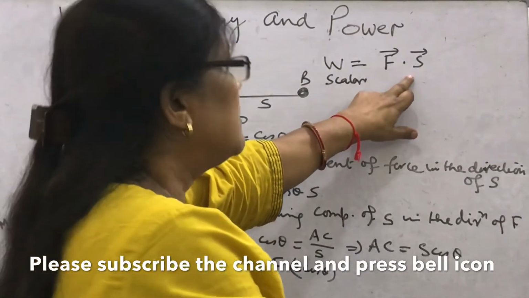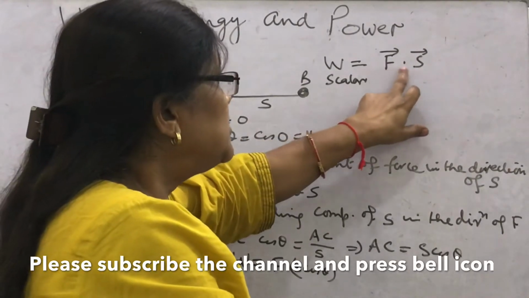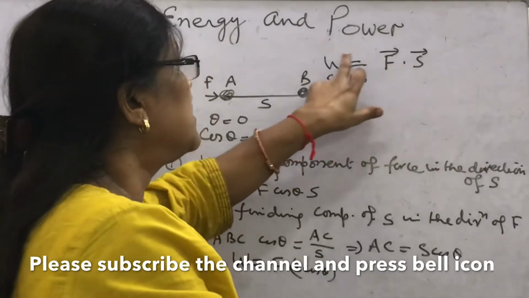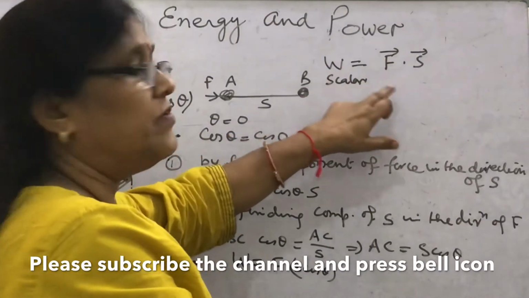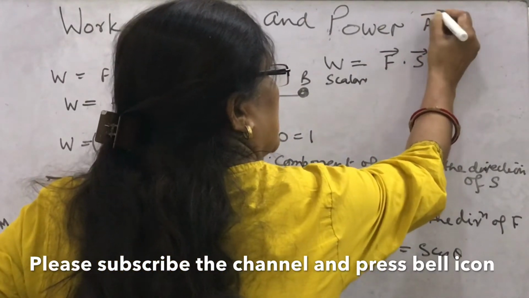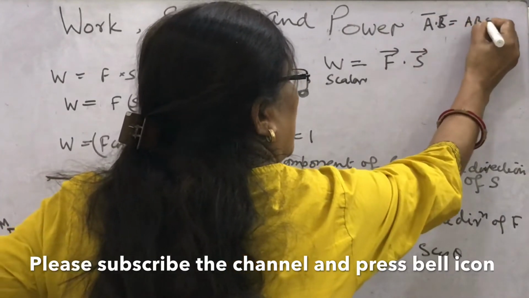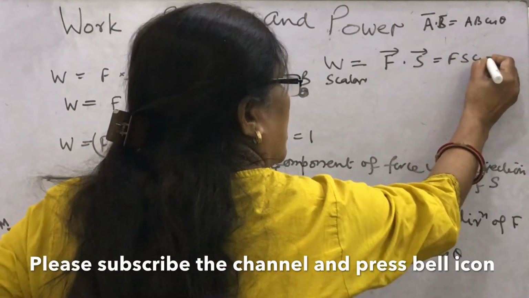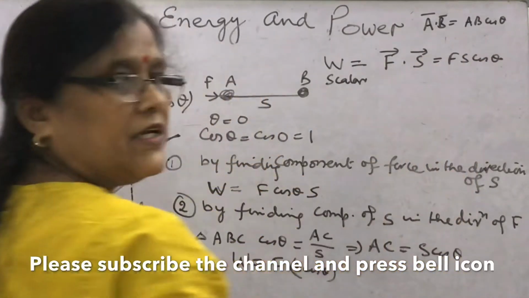You will read in product of vectors, then these two, force and its displacement, are vectors and its dot or scalar product is work. Work is scalar. So in this way work is calculated, and you know any two quantities, if they are vectors, then their scalar product or dot product is given by AB cos theta. Here, F dot S, then what we have got? F s cos theta: magnitude of F, magnitude of S, and cos theta.